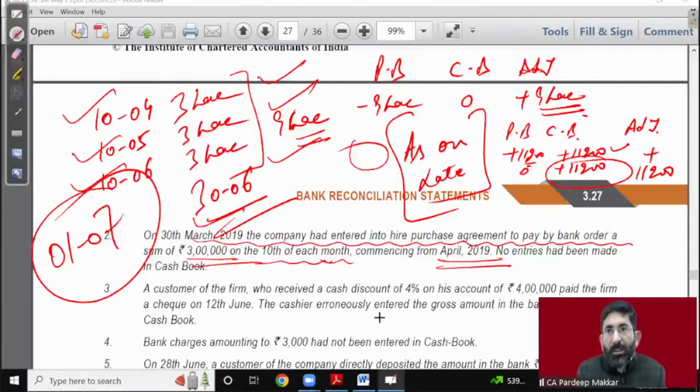This is a mandatory thing. This is just like a journal entry. If you don't know journal entry, you are weak. In the same way, if you don't know how to prepare BRS, you are very weak.